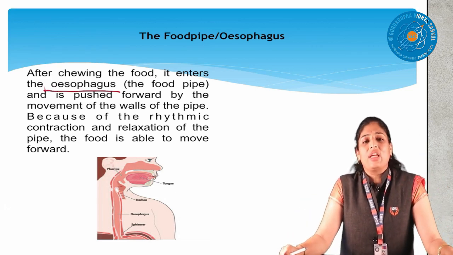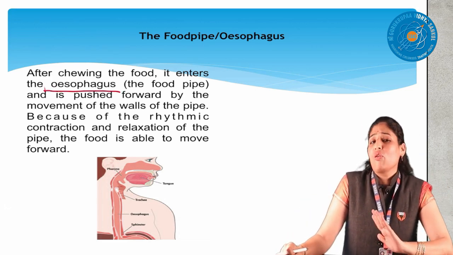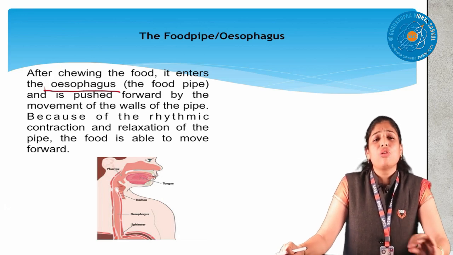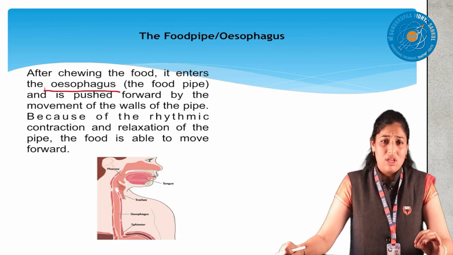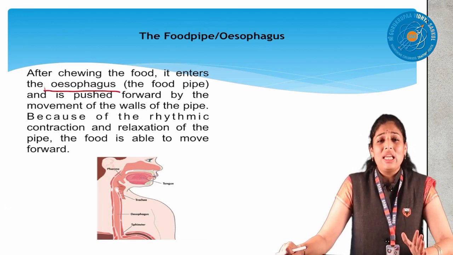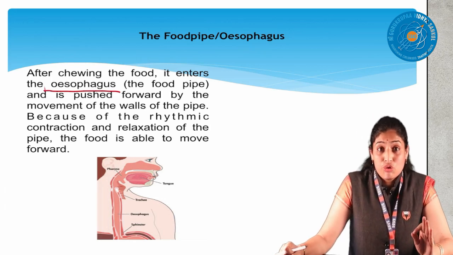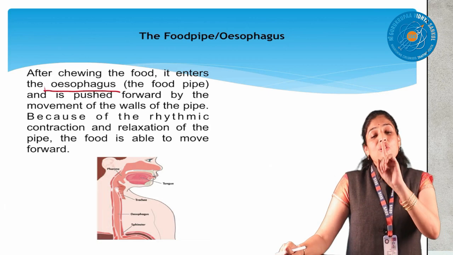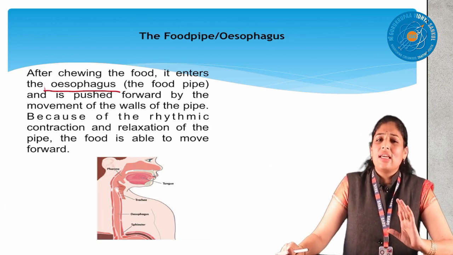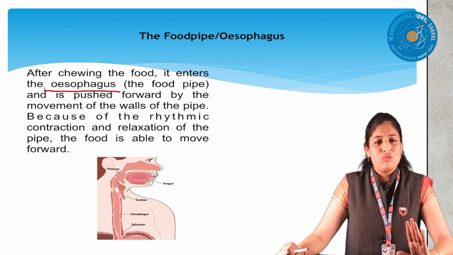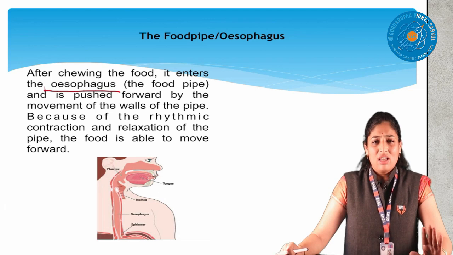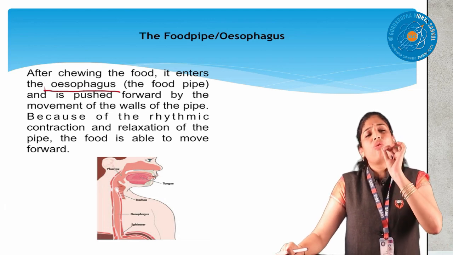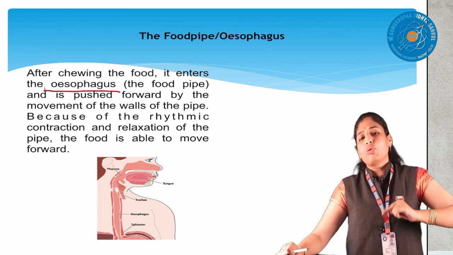This esophagus doesn't have anything in it, meaning the esophagus doesn't have any digestive juices. The esophagus is completely made up of muscles. One thing you should know properly, all organs are made up of muscles, and the esophagus is also made up of muscles. There are no digestive juices, no chewing, nothing, because it is just passing the food from the mouth to the stomach.